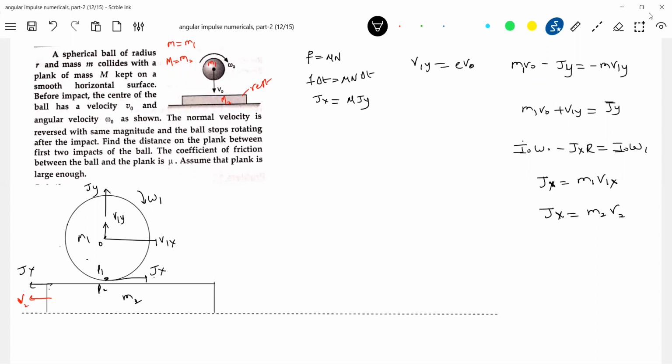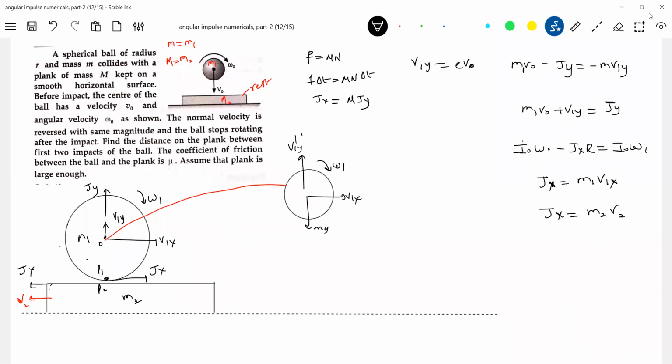Now tell me what happened to the path of the ball. The path of the ball will be somewhere like this, no? Again, what will happen? It will come and collide. So here I'll show a small diagram of the ball. Angular velocity will not change in the air. Of course v1x will be as it is, but v1y has to change. Why v1y dash? Because the weight mg will act. It will be spinning and again come and strike. The question is now: find the distance on the plank between the first two impacts of the ball.